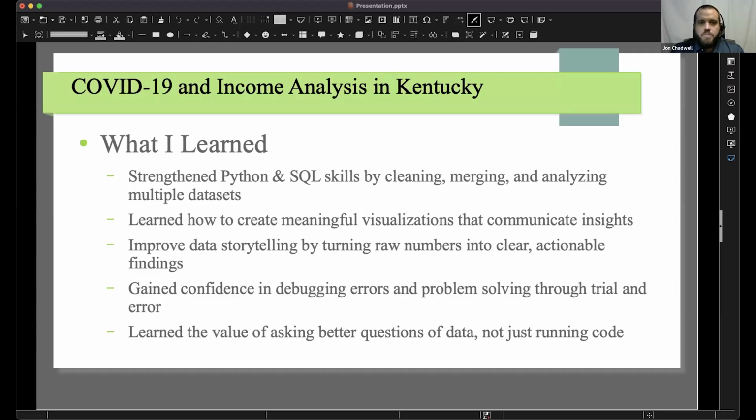And finally, I learned how visualizations can really tell the story. The raw numbers don't mean much on their own, but when I plotted them, the trends became clear and easy to explain. This project helped me practice both the technical side of analysis and the communication side, taking complex data and sharing it in a way that anyone can understand.